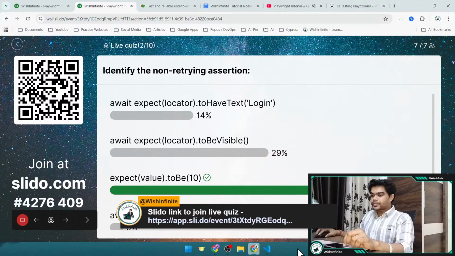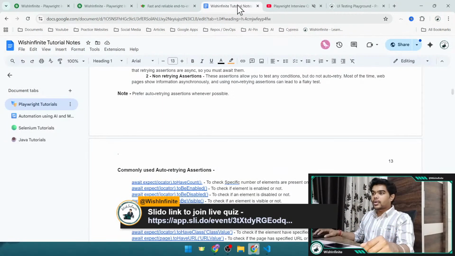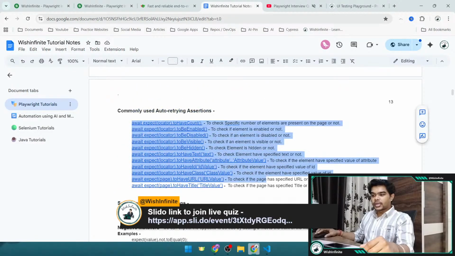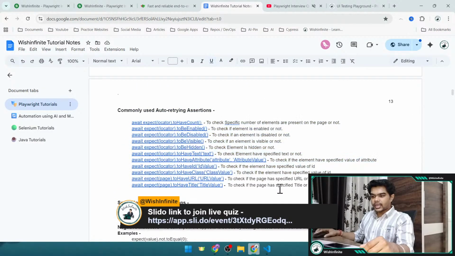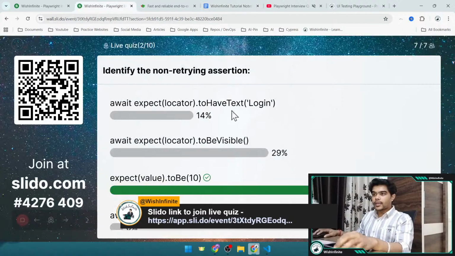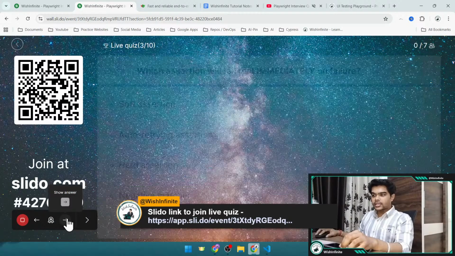And apart from that, there are multiple assertions which are auto-retrying or non-retrying. You can go to this document. Here I have given some of the options, right? These are the auto-retrying assertions, and these are the non-retrying assertions. For the non-retrying assertions, you will not have to provide that await keyword, right? Because the methods related to non-retrying, like toBeLessThan, will not return a promise. Okay.